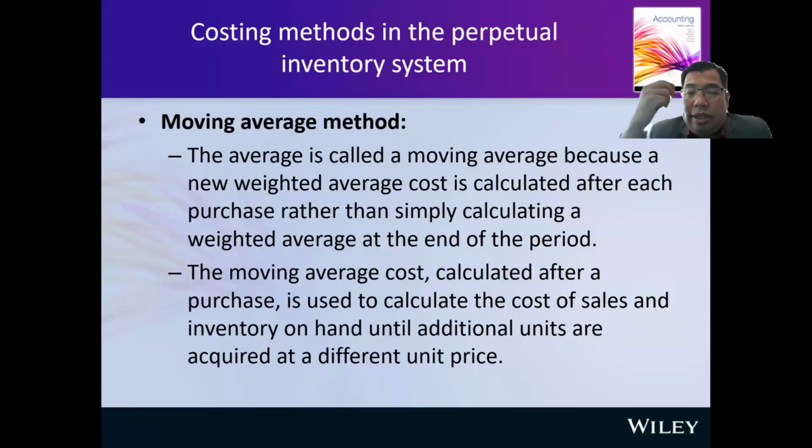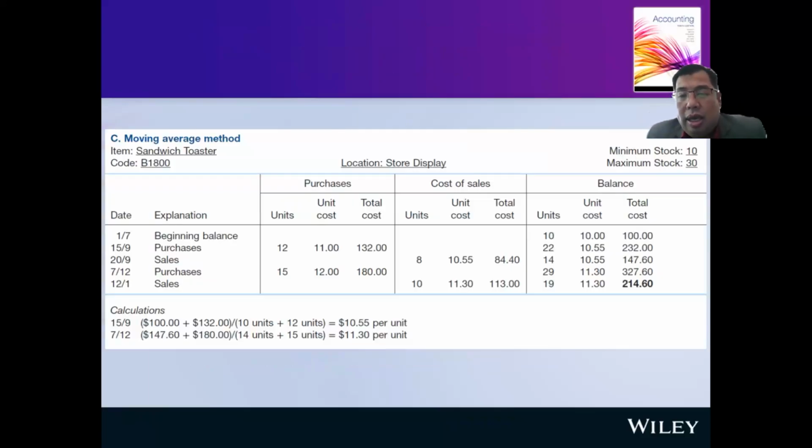The moving average method calculated after a purchase is used to calculate the cost of sale and inventory on hand until additional units are acquired at a different unit price. Every time you buy stock, every time you purchase a new item, you need to calculate your new average. That is why we call it the moving average method. This one is in terms of the table. You can see it's a bit simple, but you need to calculate the difference there.